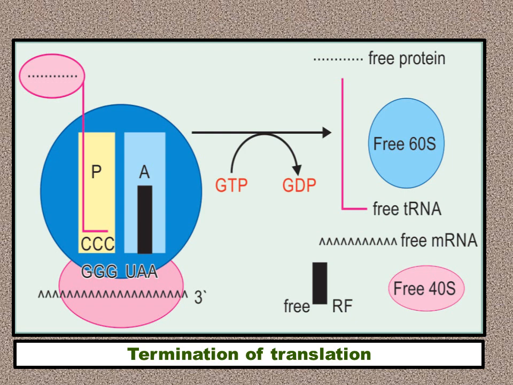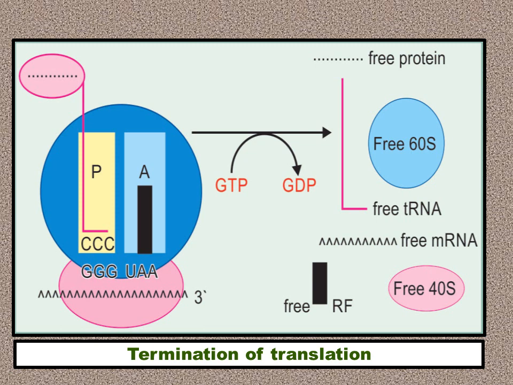Termination of translation. Now look at the figure on the left hand side. At the peptidyl site or the P site, n number of amino acids have been added and a chain of protein has been synthesized, and this chain is ready on the P site.